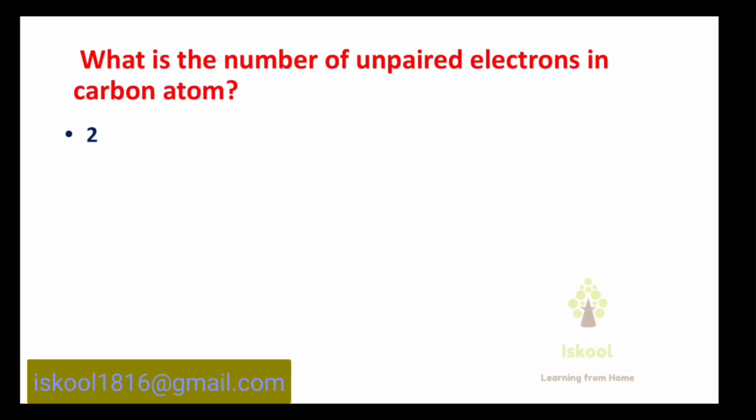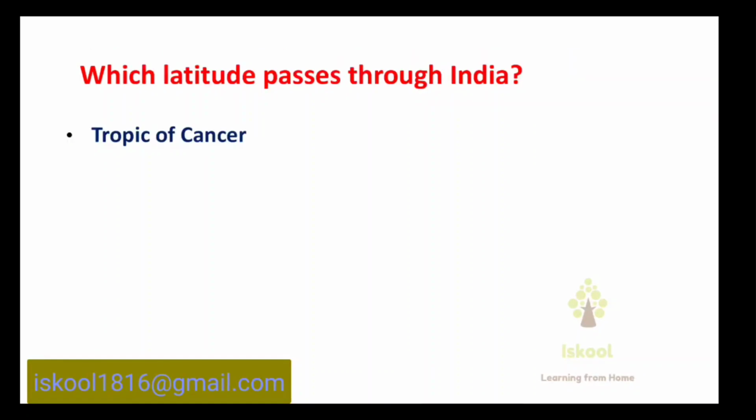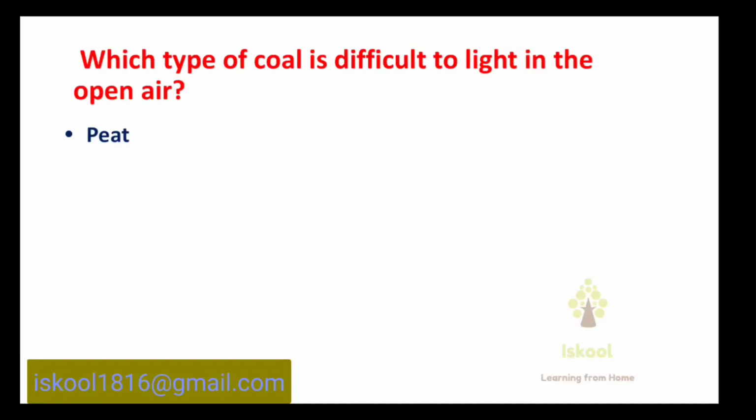What is the number of unpaired electrons in a carbon atom? Answer is 2. Which latitude passes through India? Answer is Tropic of Cancer. Which type of coal is difficult to light in the open air? Answer is P8.